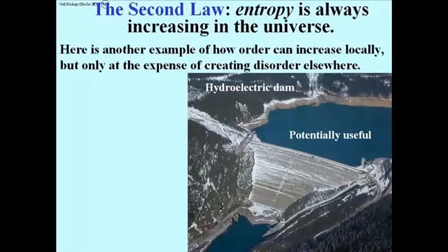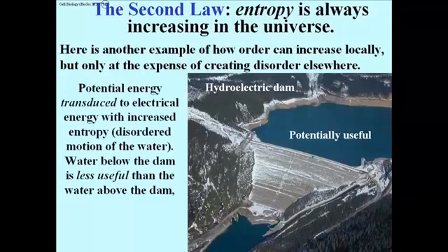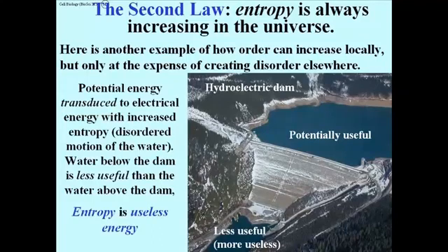This is a hydroelectric dam. The water in the lake has potential energy. The potential energy of this water will be transduced to electrical energy as it flows through the dam, but with increased entropy. That is, the water will experience an increased disorderly random motion as it flows through the dam, so that down in the stream bed the water will be in much greater motion than it was at the top of the dam. The water at the bottom of the dam, I think we would all agree, is less potentially useful than the water above the dam.